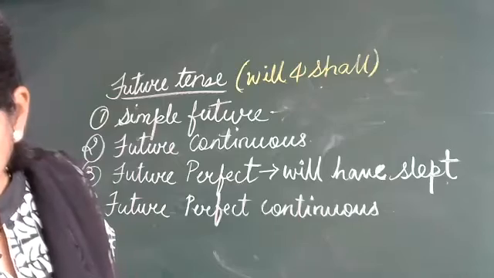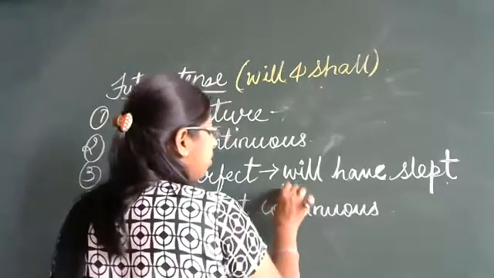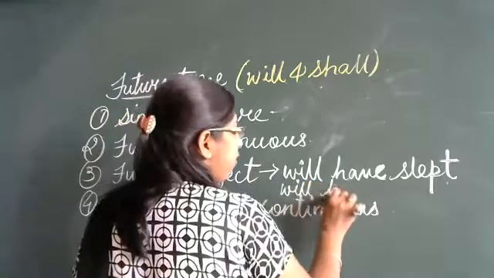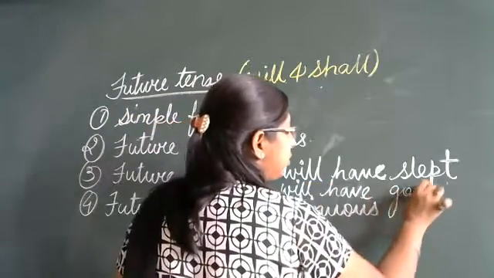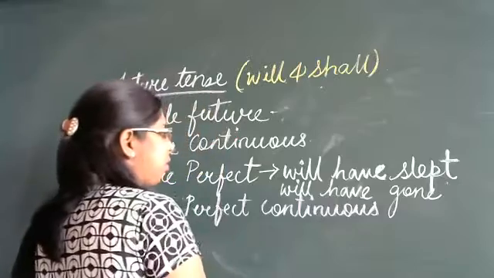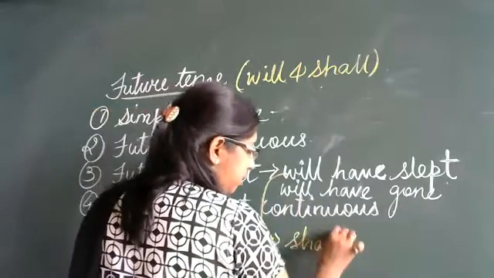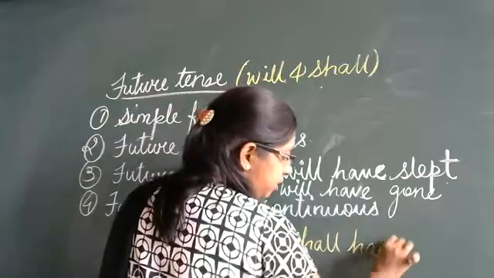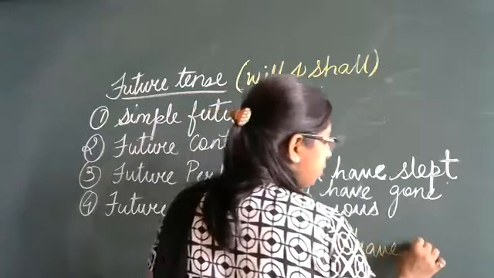One more example I'll give you. Will have gone, or one more here, shall have cooked.